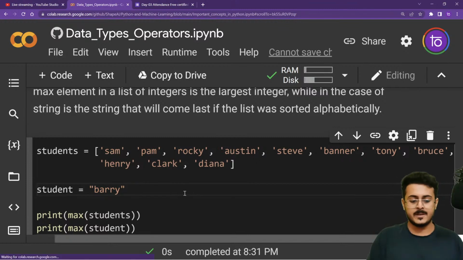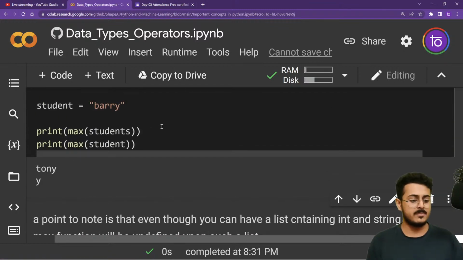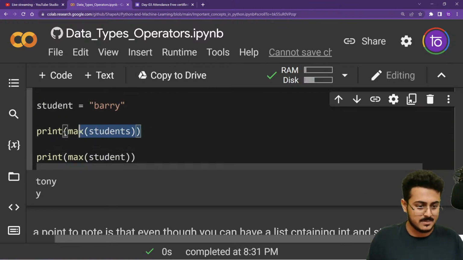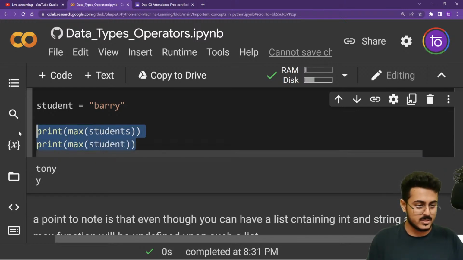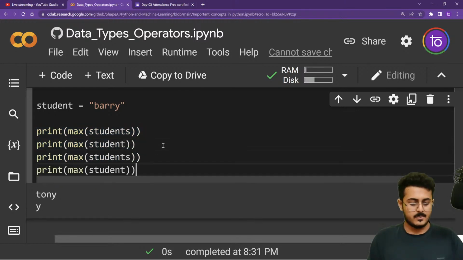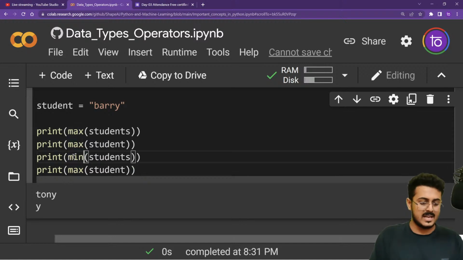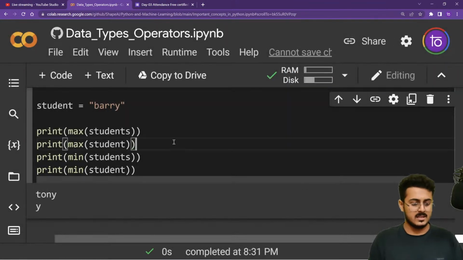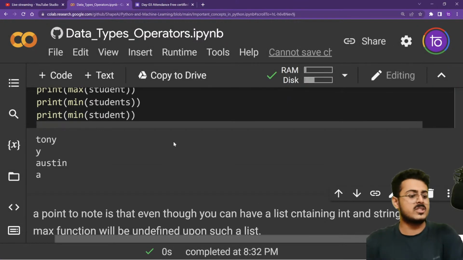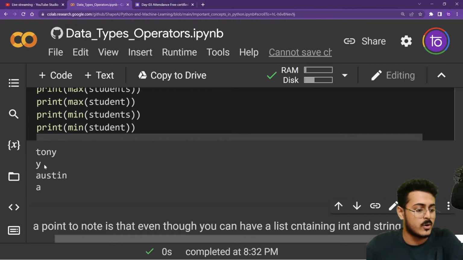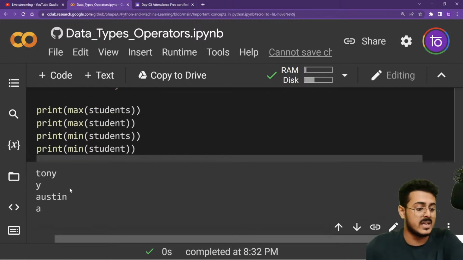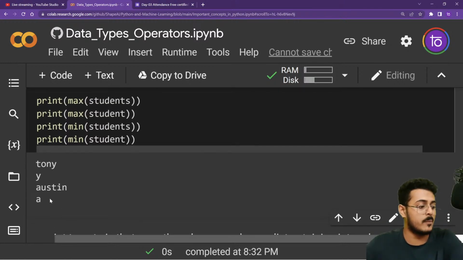So if I'm running this particular line of code, as you're able to see, we're able to get max and min. So let me just put up the max and min as well. Let me just copy this, Control C, and paste it right over here. Let me put up min value and run this. We are able to see that we are having the maximum value as Tony, and the maximum value from the student string as Y, whereas the minimum value we are getting is Austin. The minimum value for Barry we are able to get as A.